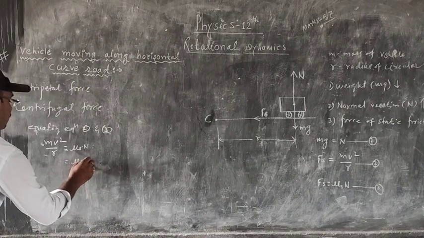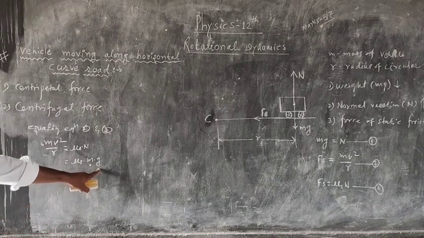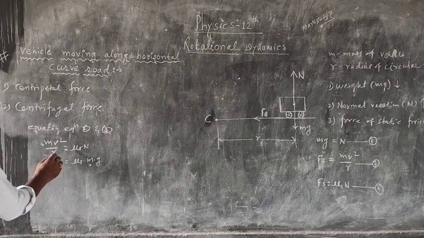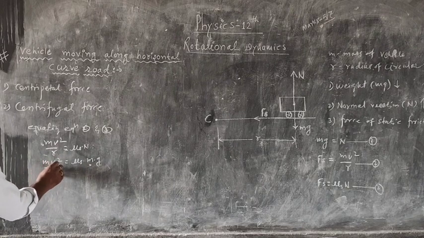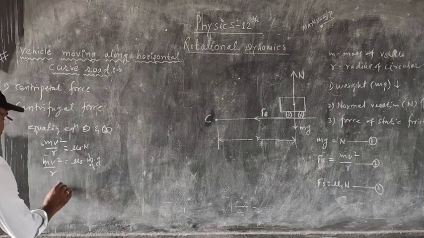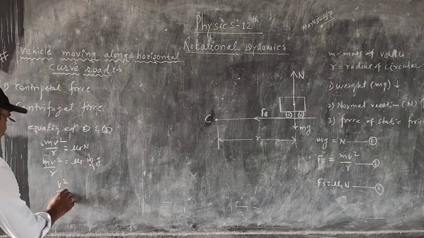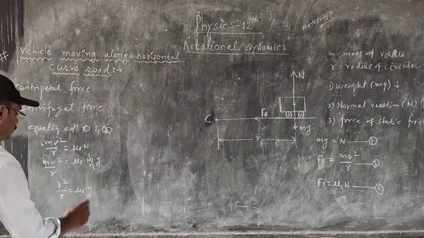Therefore, mu s into m into g, where mg is the weight of the vehicle. Here the m cancels with this m. Therefore, v square upon r is equal to mu s into g.